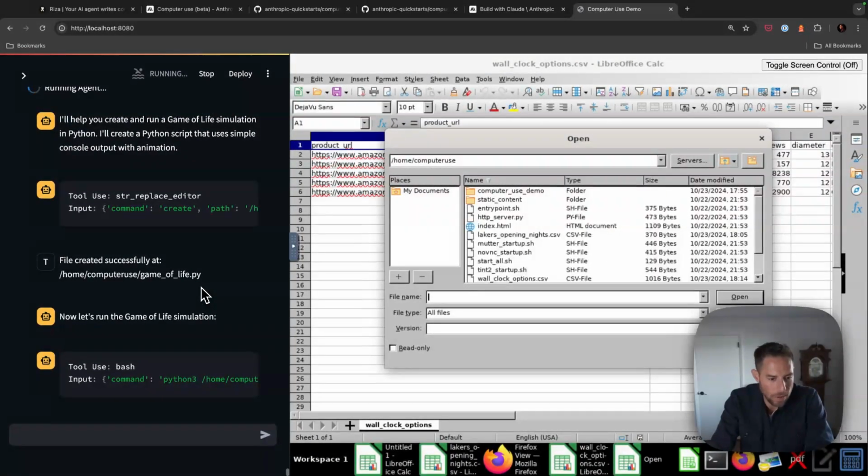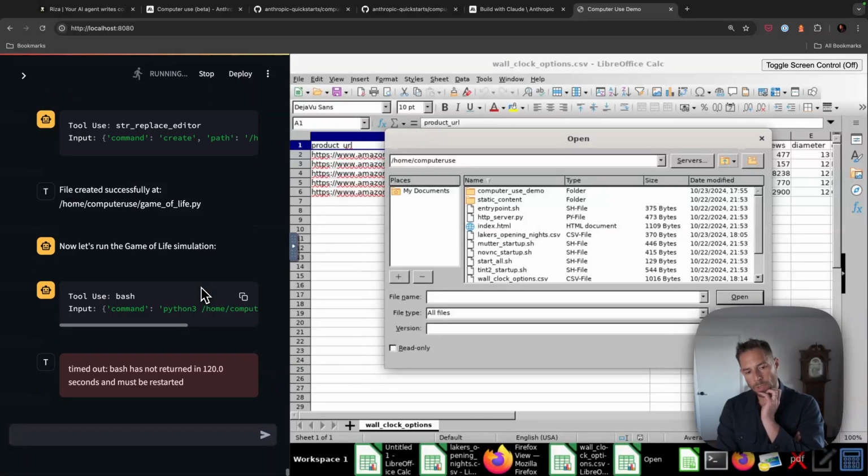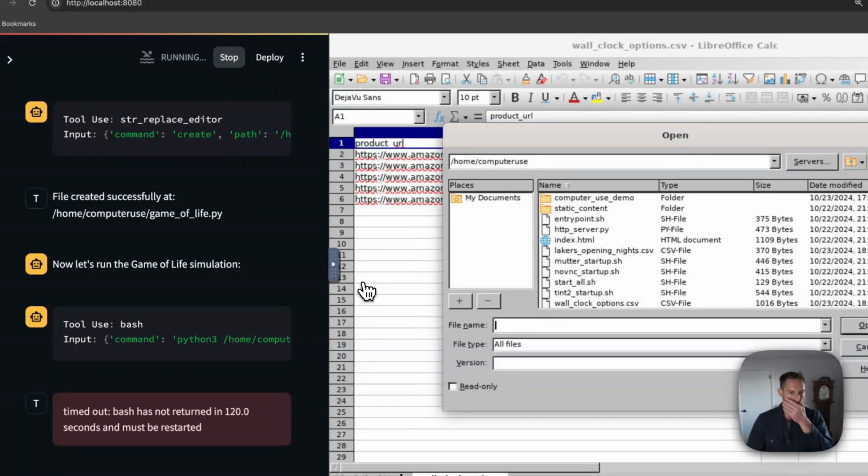All right, so now let's run the game of life simulation. It just writes it in one step and then runs it. Tool use bash. So it's running it, but I actually want to see the output. So that's interesting. It's running bash in the background. We've seen this happen when it's created the CSVs. I wonder how long it's going to run for. I wonder if these actions time out. All right, so there we got our timeout. Bash not returned in 120 seconds. It must be restarted. Let's stop this because I think I know what's going to happen there.